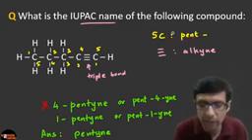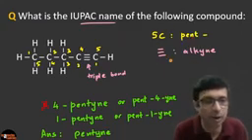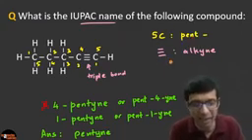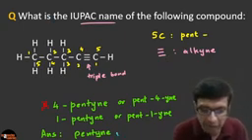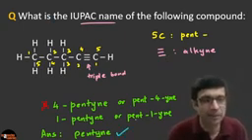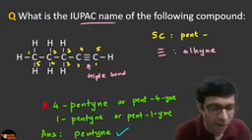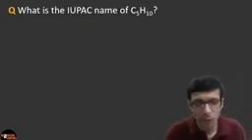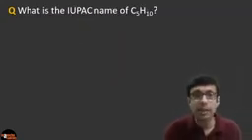How did we get it? Pent is 5 carbon, ine means triple bond. Awesome, guys. So fantastic. I saw many of you got it right. So this is the correct answer, pentyne. Excellent. Next question. What is the IUPAC name of C5H10?